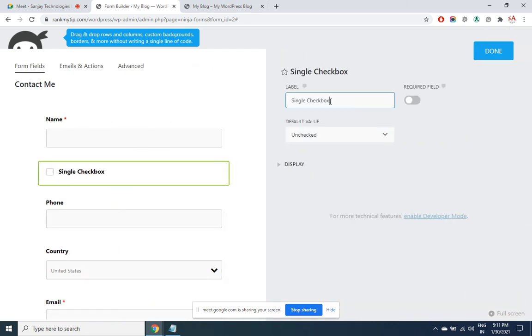I want to label this as... If it is a mandatory field, you can select it. By default, you want it to be selected or unchecked, up to you.